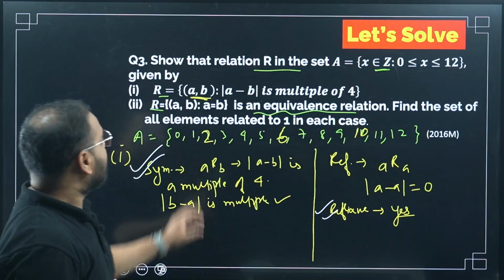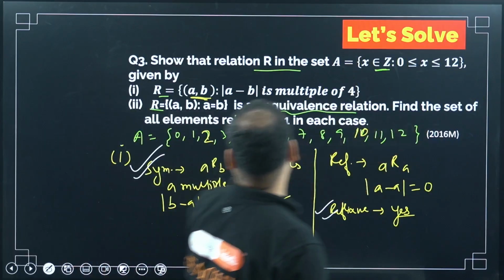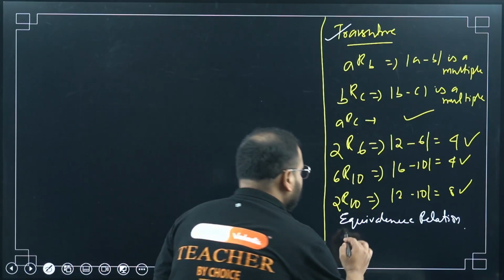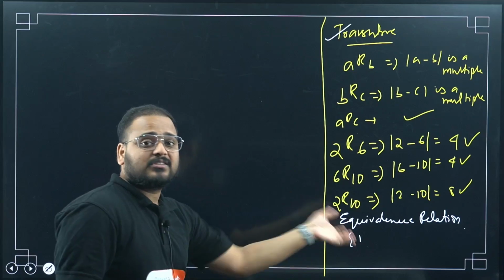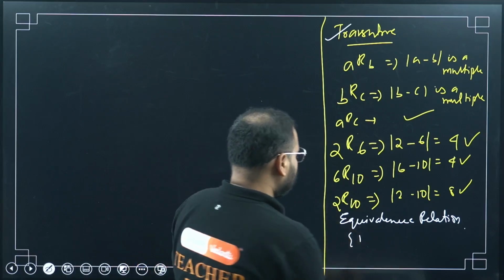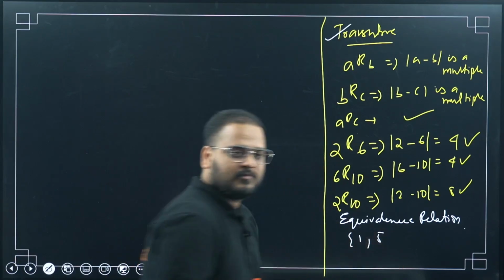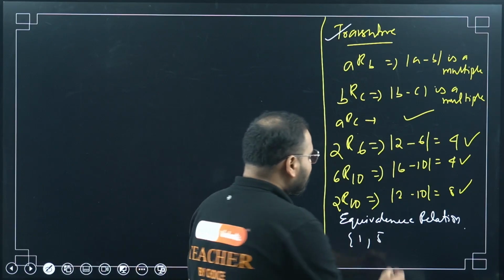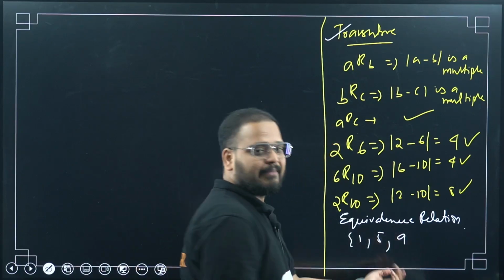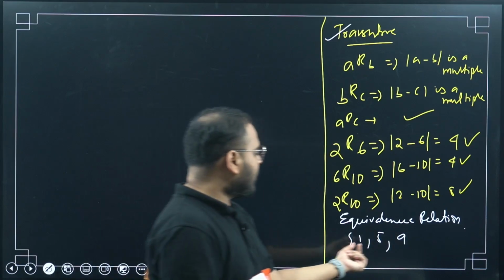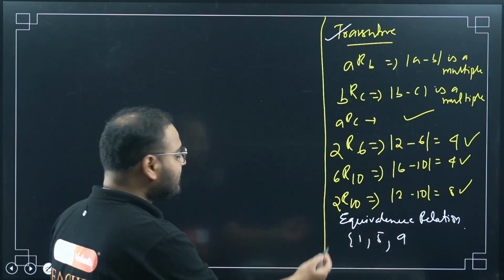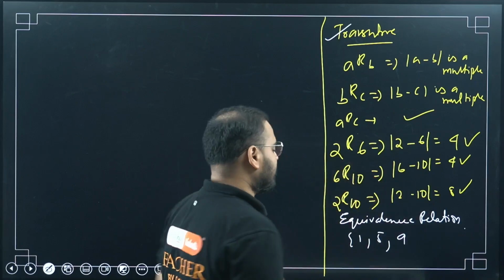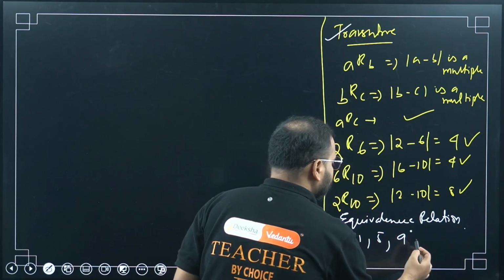See what they're asking. Write the set of elements related to 1. Means if I am taking this element 1, what number should come next? So obviously I'll have 1 with 5, correct? 5 minus 1 is a multiple of 4, and I have to take 9 also. 9 minus 5 is also a multiple. Okay, so 1, 5, 9 is a valid answer. Can I take 13? 9 plus 4 will be 13. 13 cannot come because the set is defined from 0 to 12. So this will be the answer.